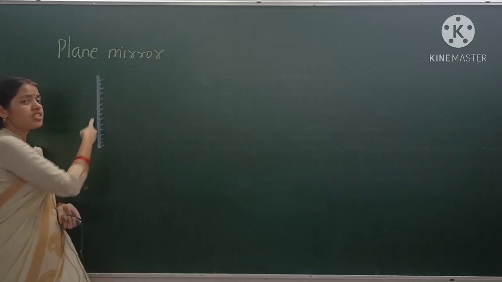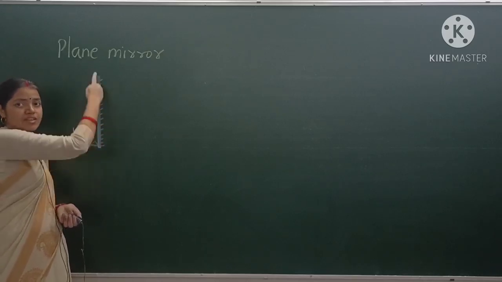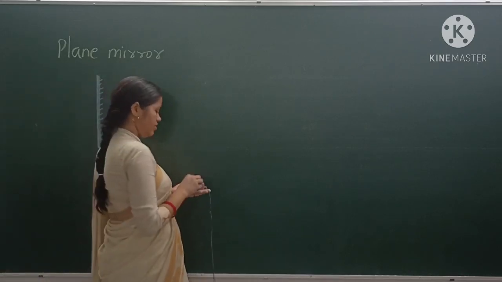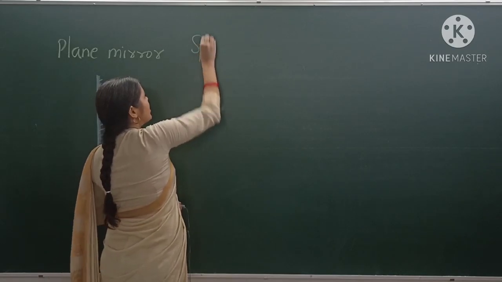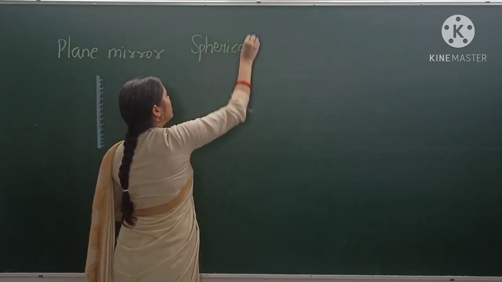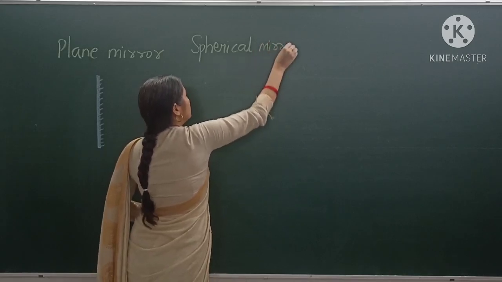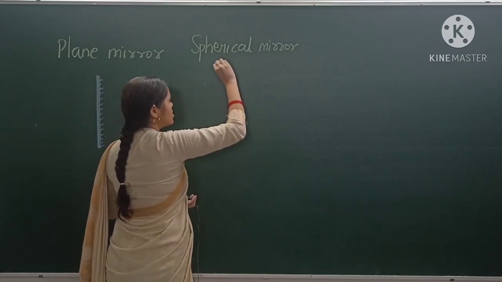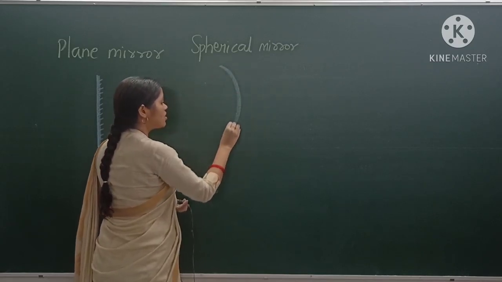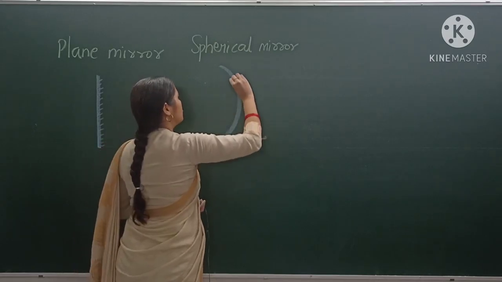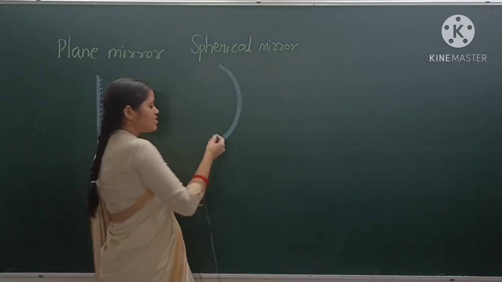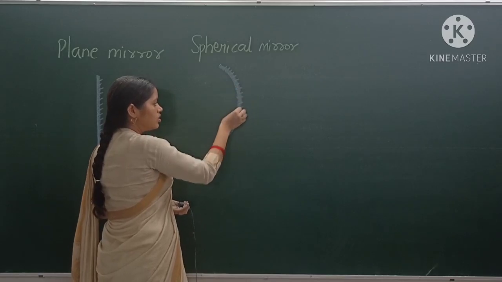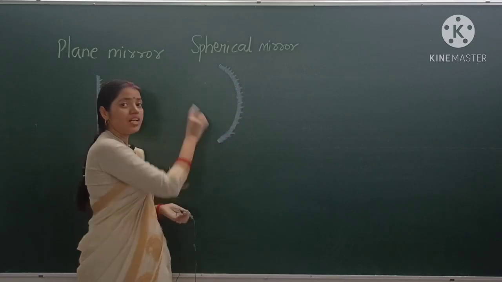Okay, so a highly polished surface with a flat reflecting surface. What is the surface like? It is flat. So this is the plane mirror. Now move to the spherical mirror. So this is the image of a spherical mirror. This is the spherical mirror or curved mirror. Okay, so these are the images for a spherical mirror or curved mirror. Here the surfaces are curved.